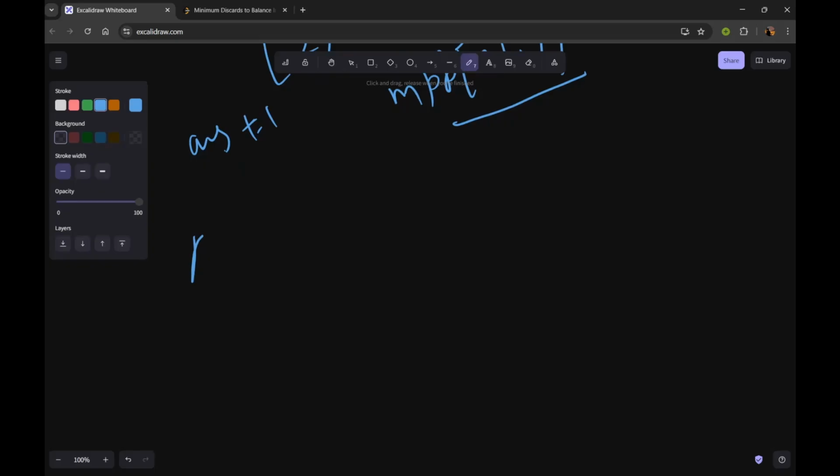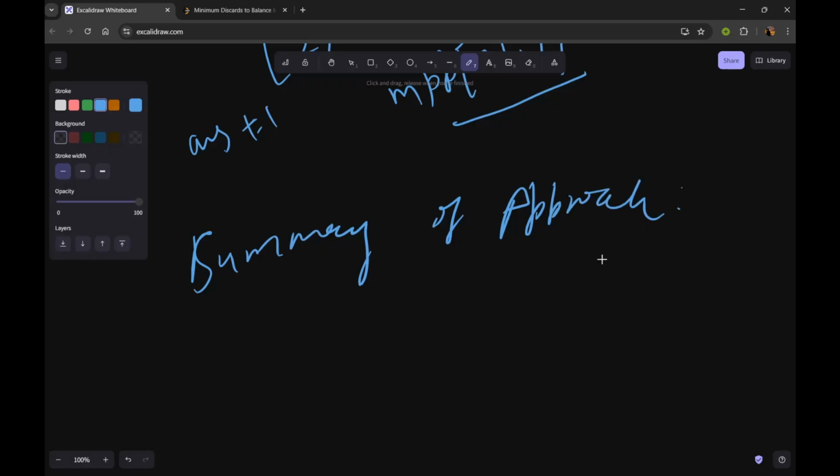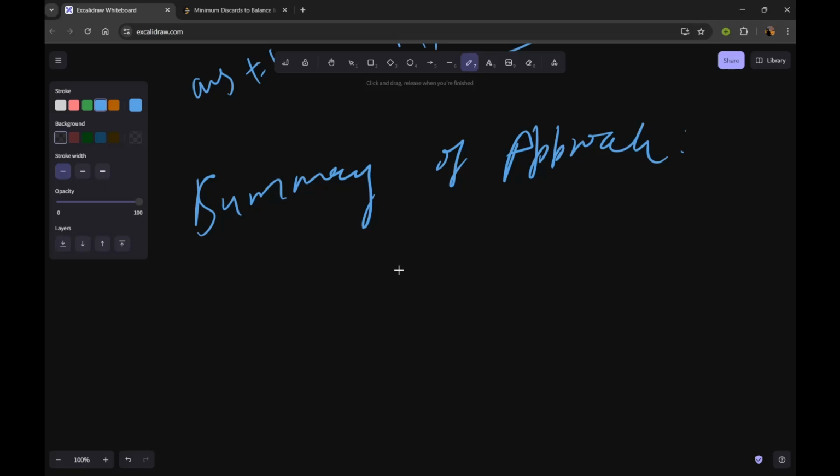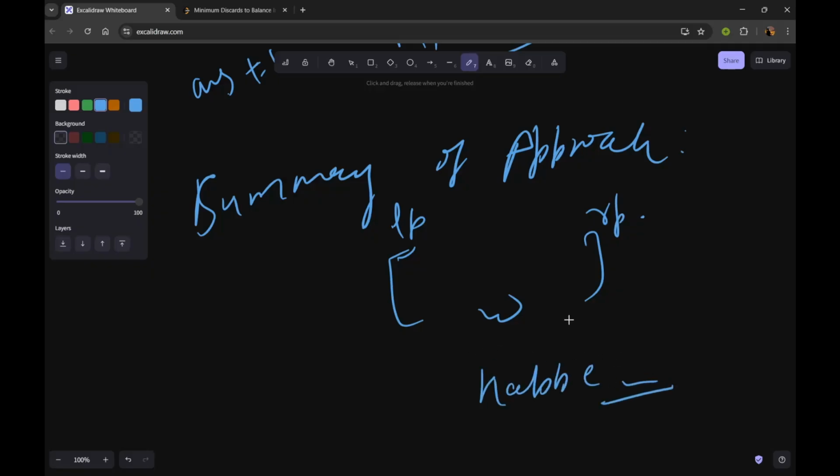Summary of the approach will be: you have to take a window of size W. For this we can maintain a left pointer and a right pointer, and for maintaining the frequency of each item in this window, we can keep a hash map which will store the frequency of each item. And suppose on some day, the ith day, the frequency of an item exceeds, then on that ith day we will simply discard that item.